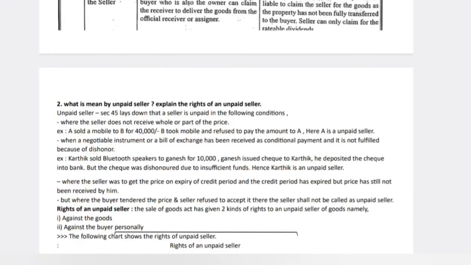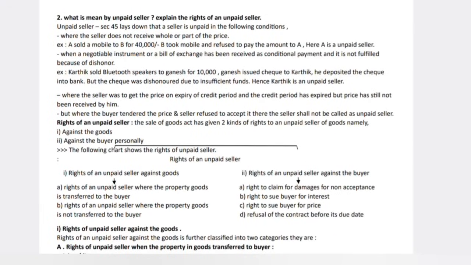Okay, so the next important question is unpaid seller and rights of unpaid seller. Who is an unpaid seller? A seller who is not receiving his price amount is known as an unpaid seller. For example, I sold my mobile to you for 10,000, but you are refusing to pay that 10,000 to me, then I will be called an unpaid seller.